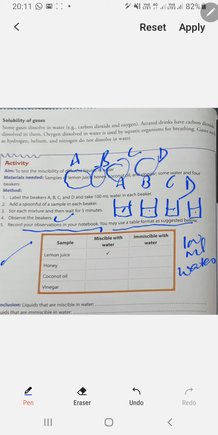So like first it is given that lemon juice. What you will observe is that the lemon juice gets dissolved in water. Like when you drink lemon water, the lemon juice gets dissolved in water, so it is miscible in water.